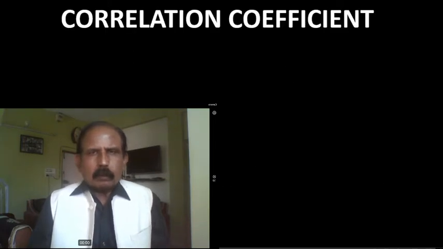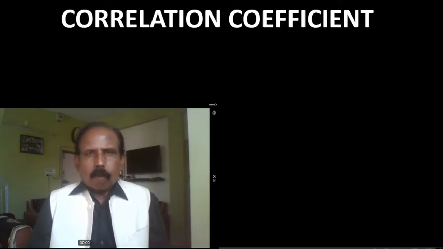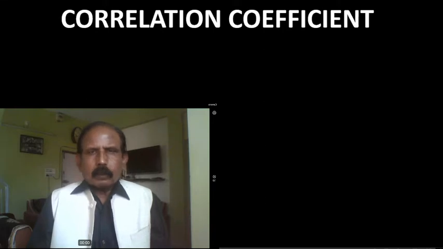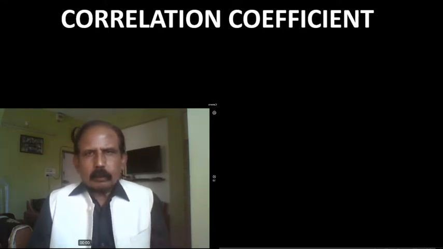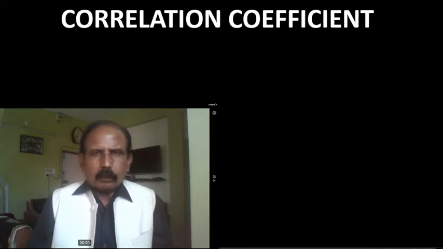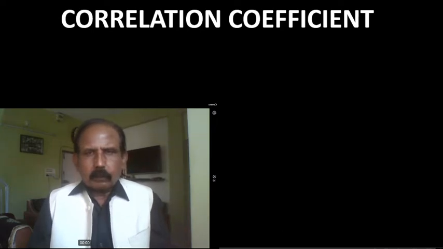Hence, whenever we talk about correlation, one more term is also used, that is correlation coefficient. What is it? It is a measure of correlation. It is obtained by applying a certain method of studying correlation. Different formulae are there. By using one of those formulae, we can find the value of the correlation coefficient.